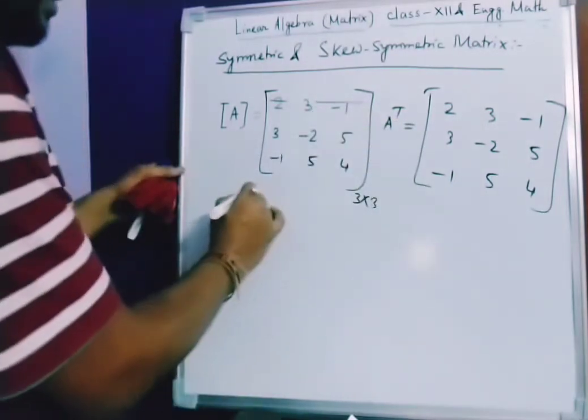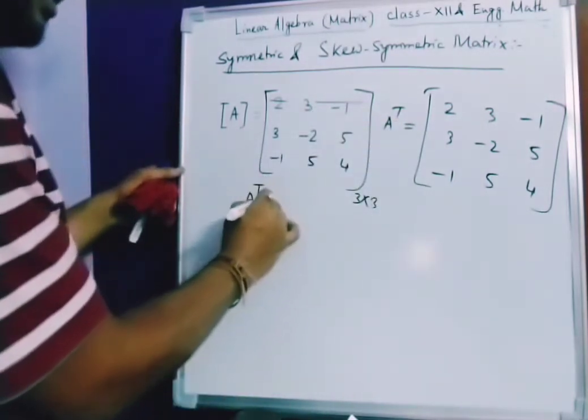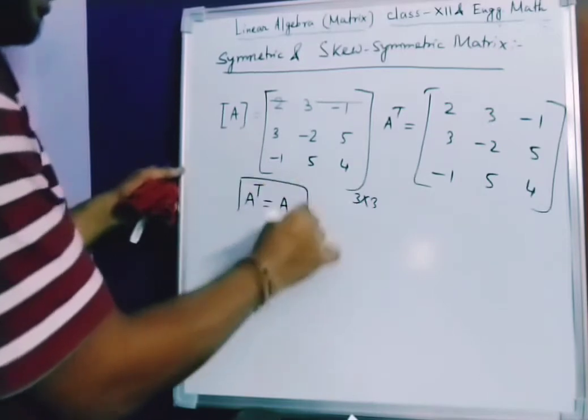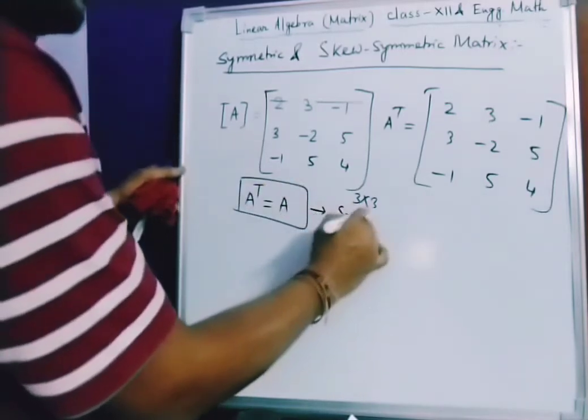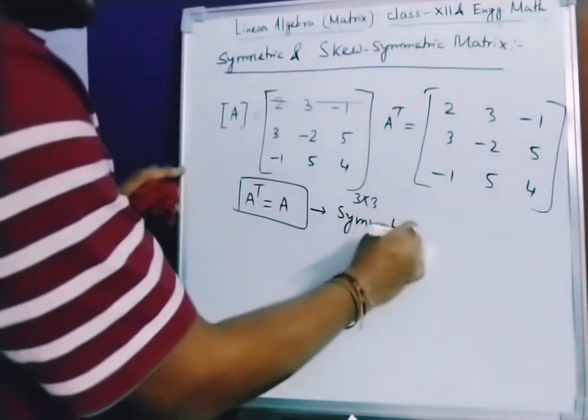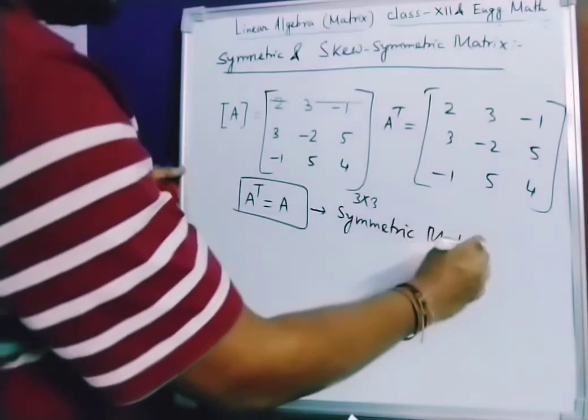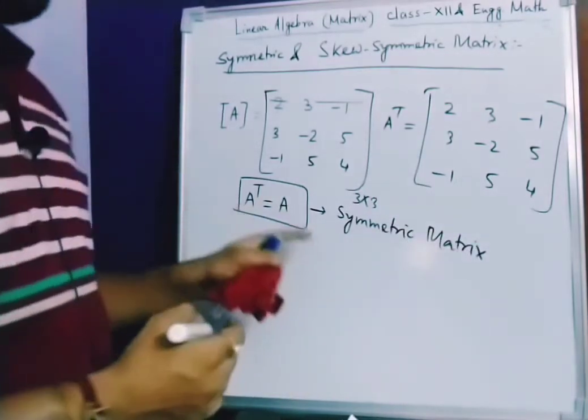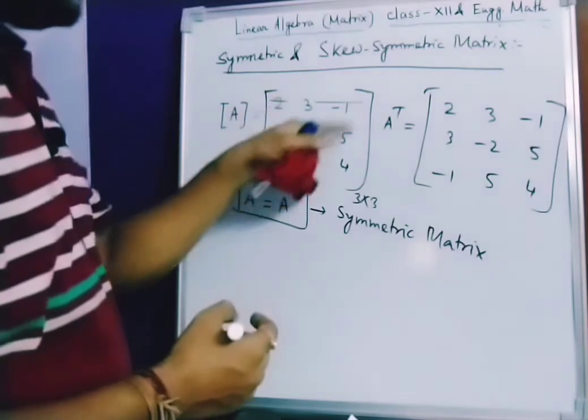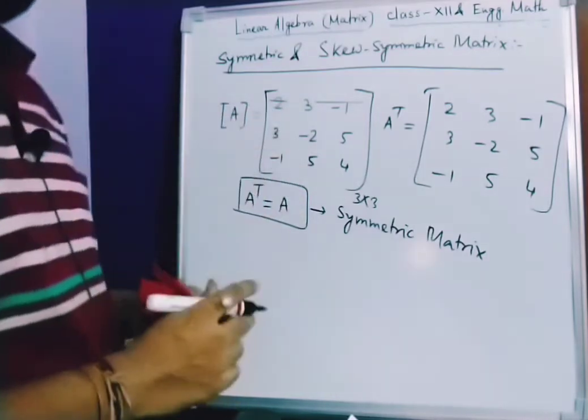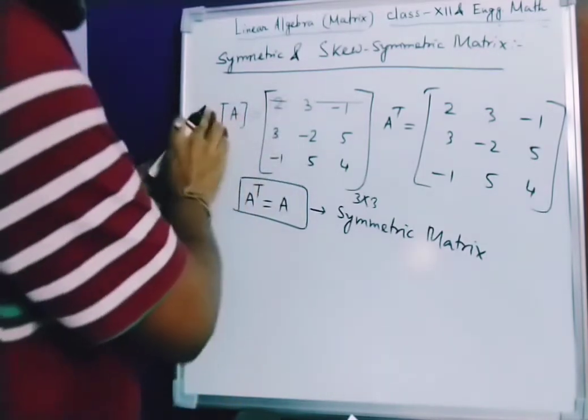So that means whenever A transpose becomes A only, this condition is known as a symmetric matrix. Please remember, whenever A transpose is equal to A, that is called a symmetric matrix. That means this A matrix is a symmetric matrix.